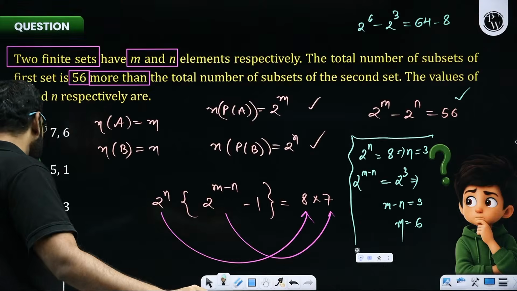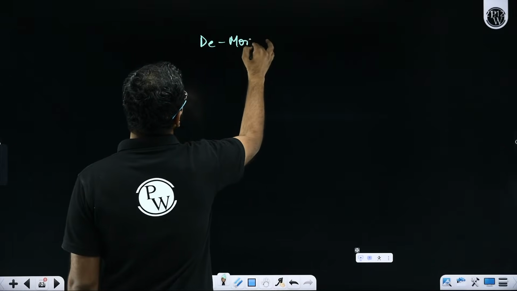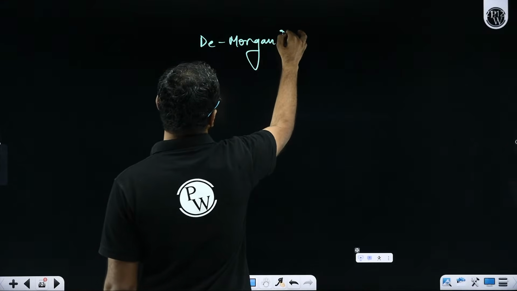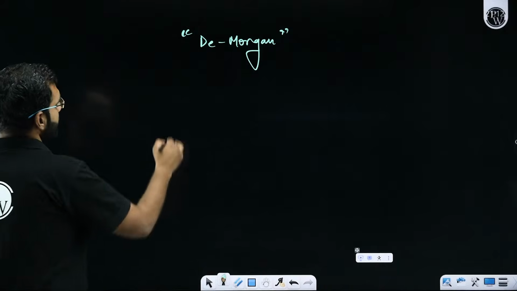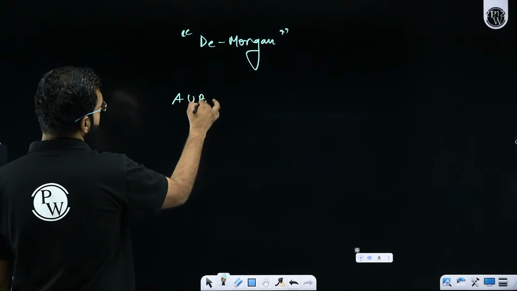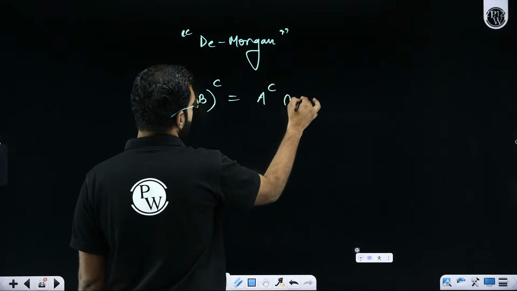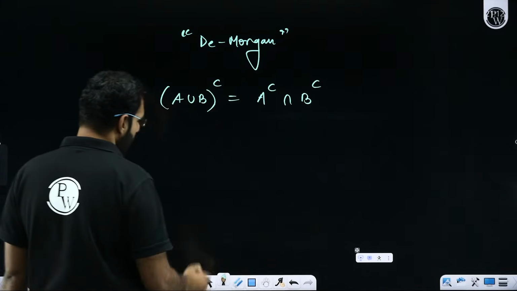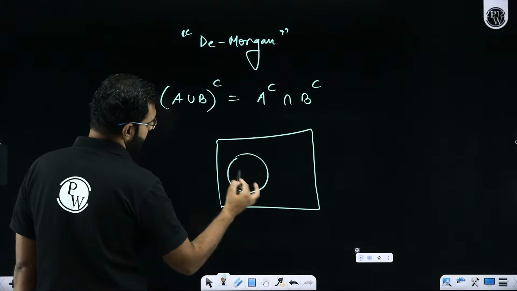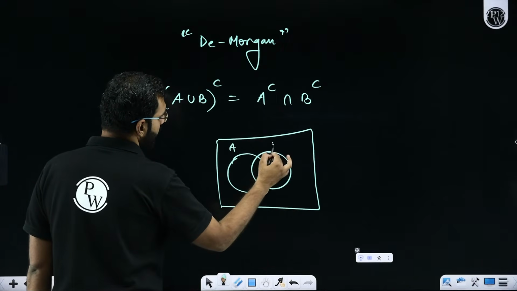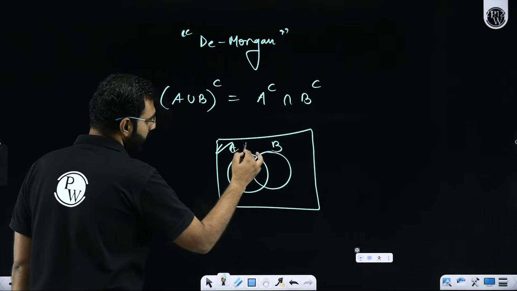So before I solve this question, I'd like to teach you De Morgan's law. De Morgan was a scientist, technically a mathematician. He came up with a law that, let's say, if you are taking A union B and then its complement, you can take the complement of A intersection the complement of B. How do we prove it? Let's say this is our universal set. This is A, this is B. So this whole thing is A union B. Its complement will be this.